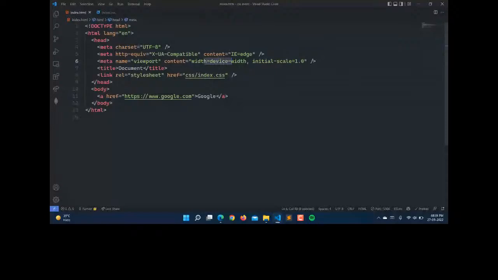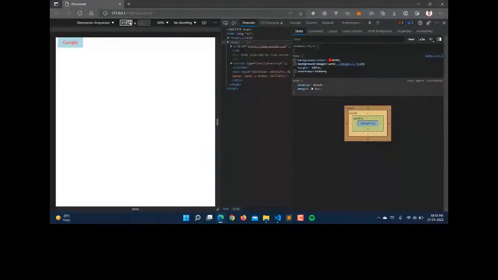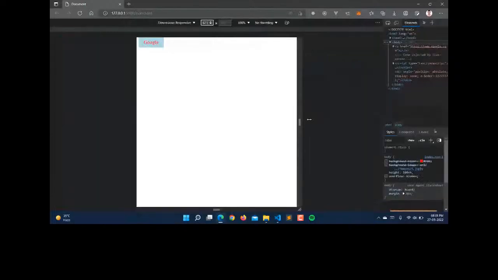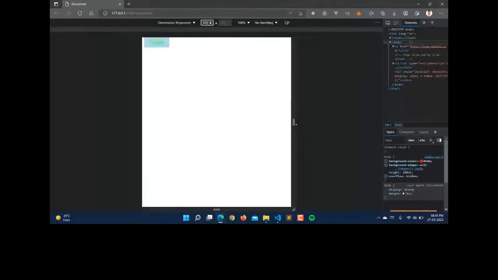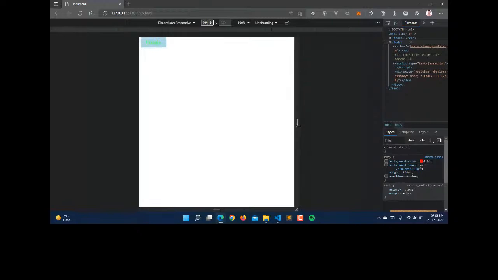And now you can see that I'm increasing this. Let me make this like this. Here now we have dimension as 860 pixel. When I'm reducing this, now you can see that when I'm below 600 pixel, our color is changing to green here. So according to this, you can change your CSS according to the device here.